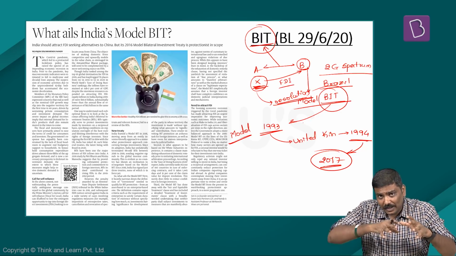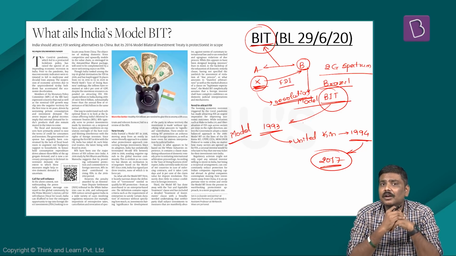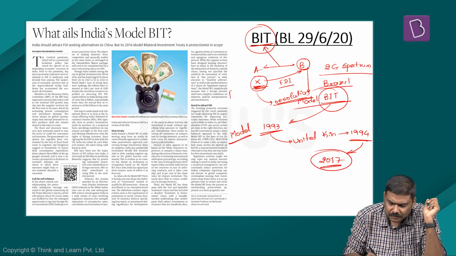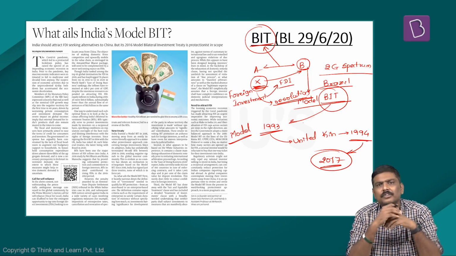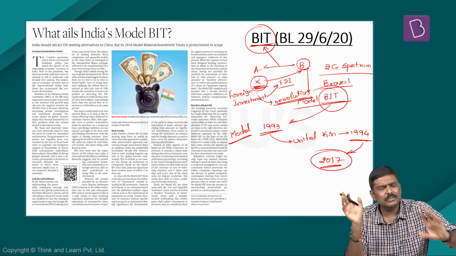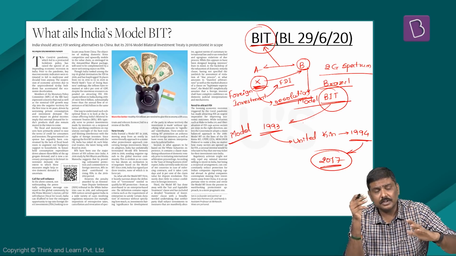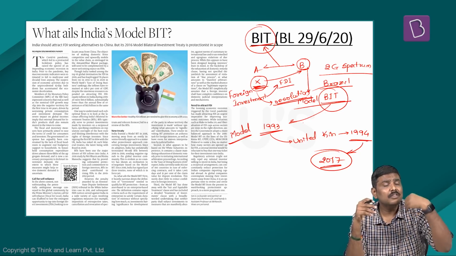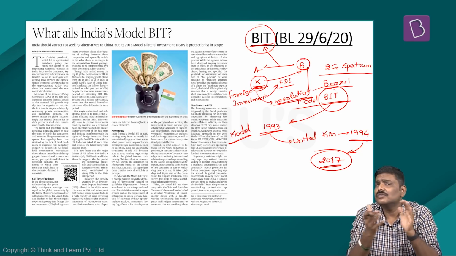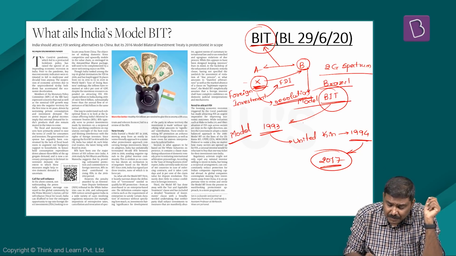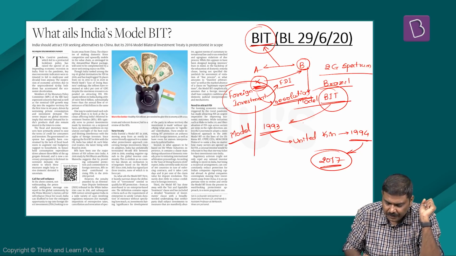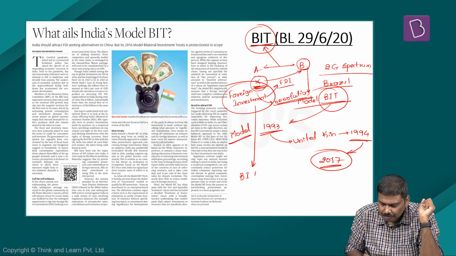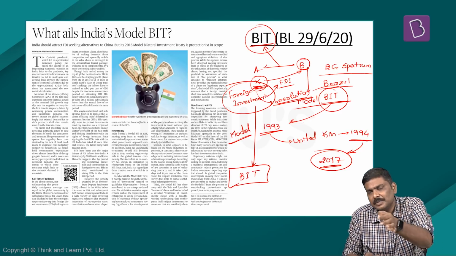So one way to achieve this revival of GDP will be by attracting foreign investments. In the form of what? Best example, in the form of foreign direct investments, where foreign companies will come into India and invest in, let's say, the services sector, manufacturing, and development of various infrastructure, and so on. But one of the issues plaguing the inflow of foreign direct investment, or overall foreign investment, into India is the model BIT, Bilateral Investment Treaty.